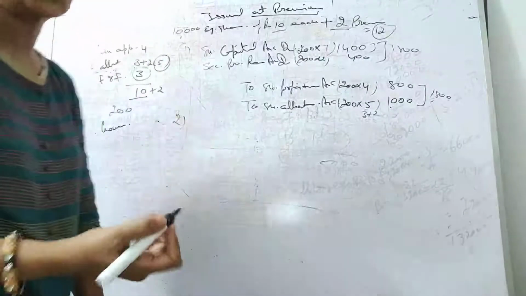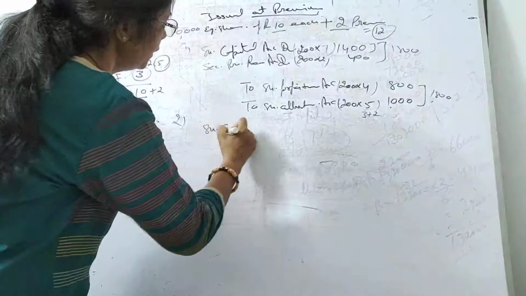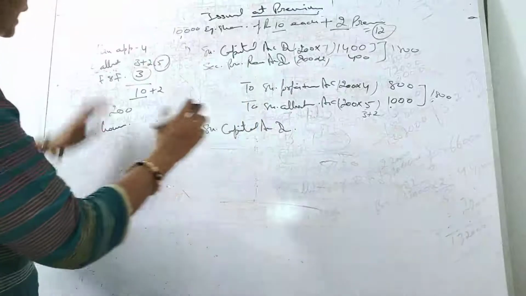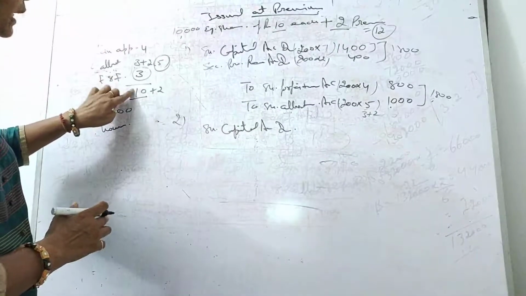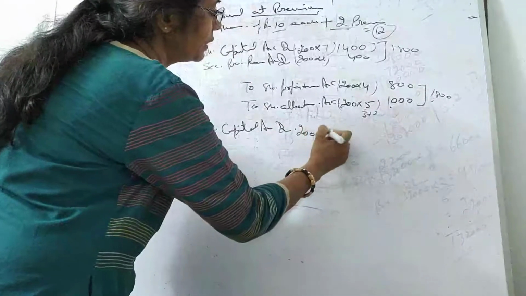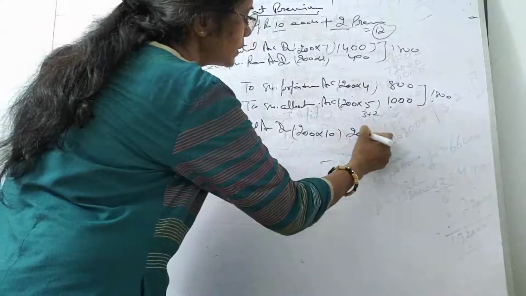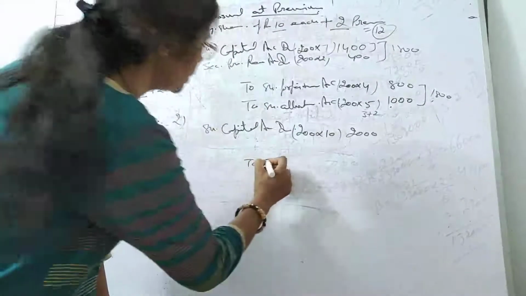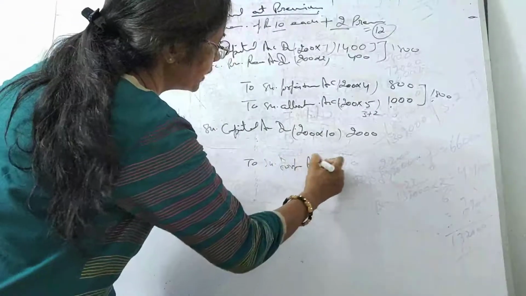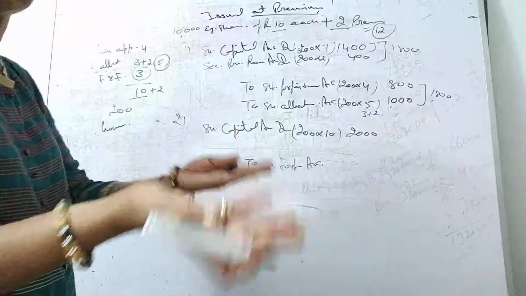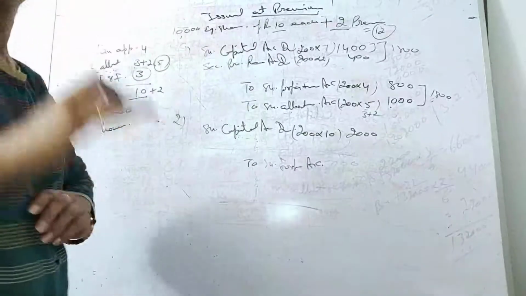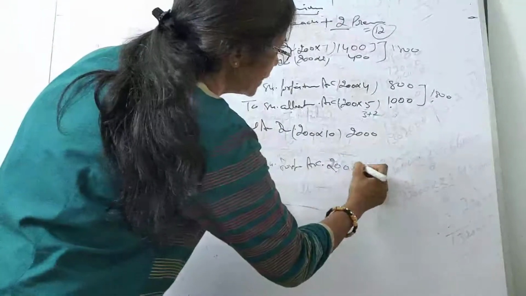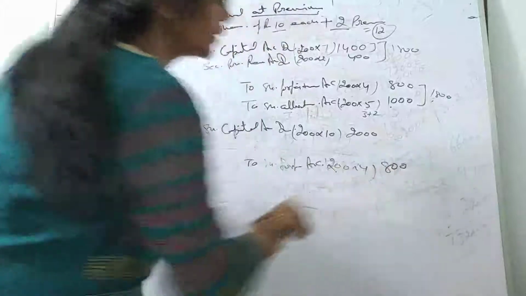Okay, so how to do? Same method, share capital account debited. Now in this case, we have credited the whole 10 rupees in the share capital. All right. So 200 shares of the Gaurav credited by complete 10 rupees. So this is 2000. And next step is to show the amount in share forfeiture account, right? Whatever you have paid. But you have paid the same amount according to the previous one, only application money you have paid, right? So 200 shares and we have 4 rupees in application. Okay, so 800 rupees you have paid.